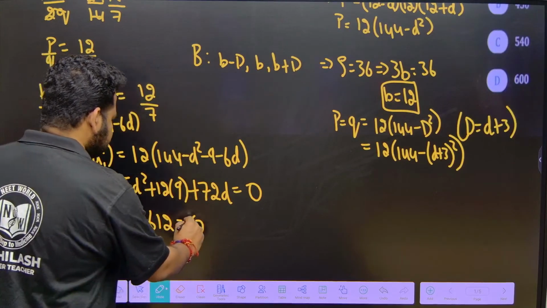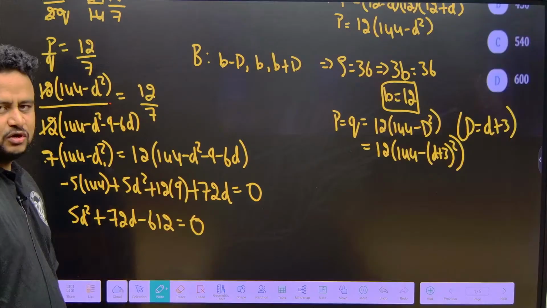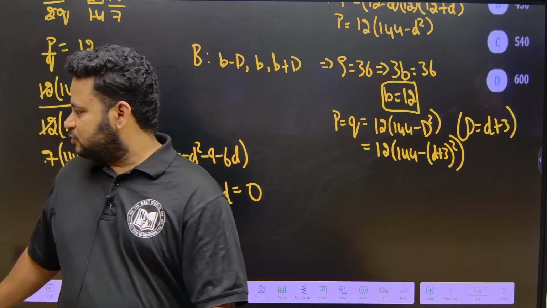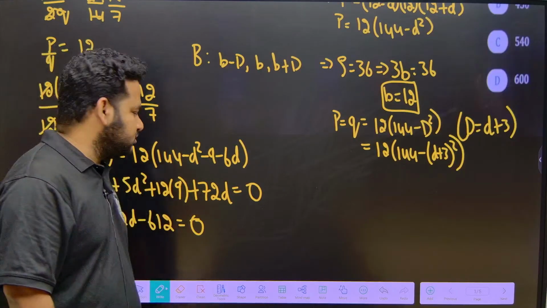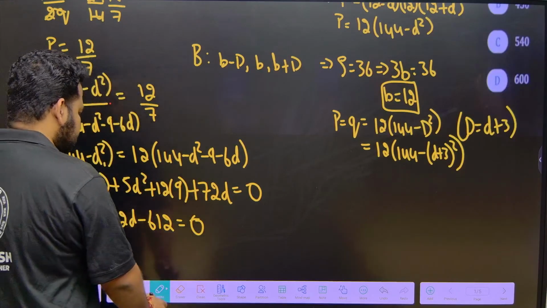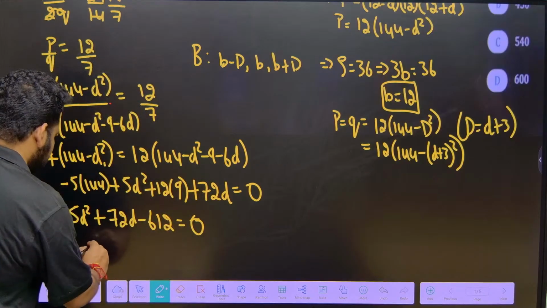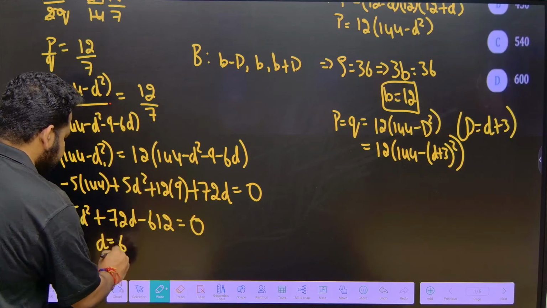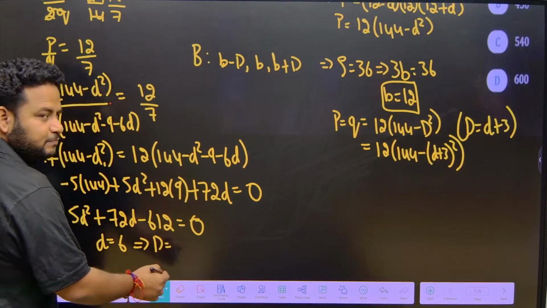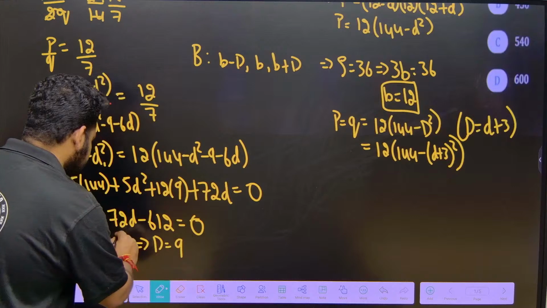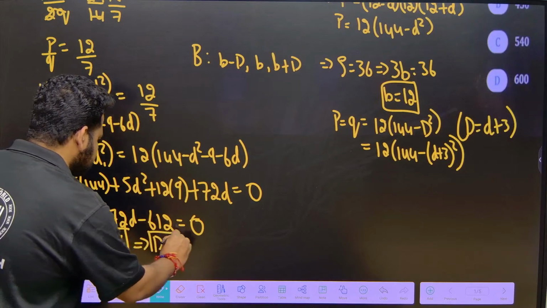So we have to solve this quadratic equation. This you know anyway, by splitting the middle term, you can get the value. On solving this, we will get d is equal to 6. If d is equal to 6, capital D will be 6 plus 3, that is d plus 3, capital D will be 9. So we will get small d is equal to 6 and capital D is equal to 9.